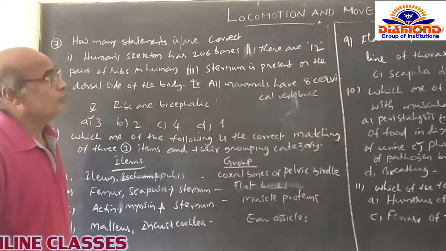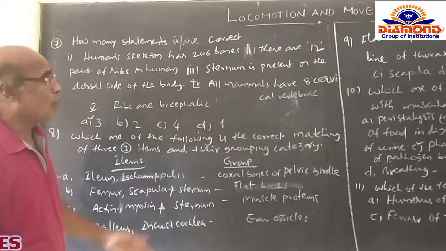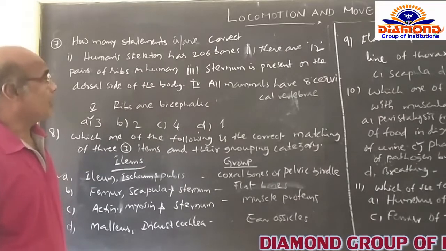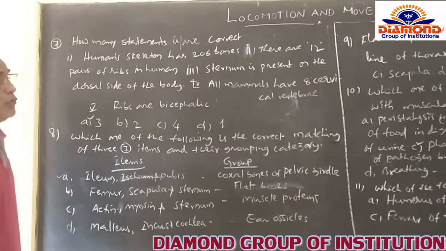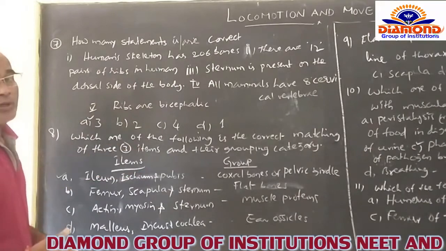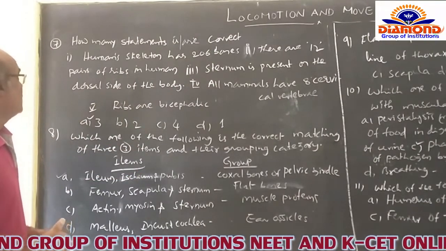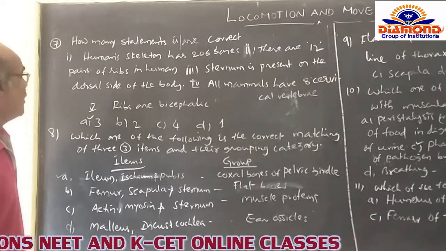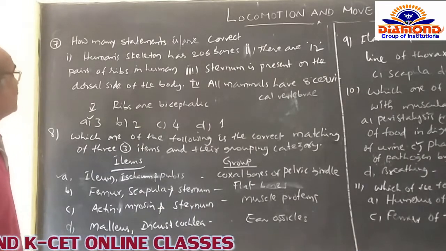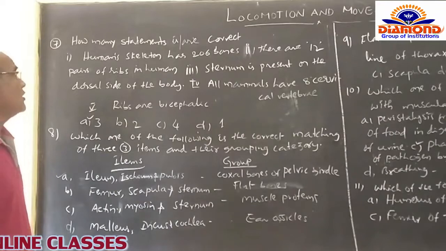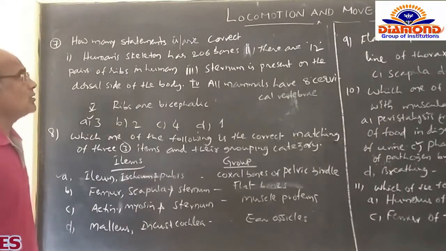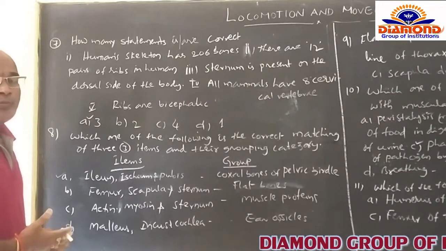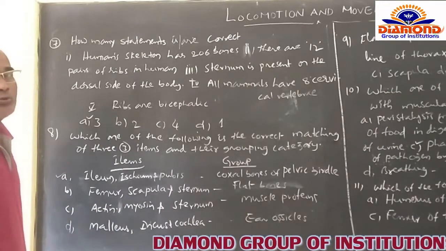So after discussion of some of the questions, we go for other. How many statements are correct regarding the human body? Five statements are so far given. The first statement is the human skeleton has 206 bones. That means the total body of a human being is simply composed of 206 bones.